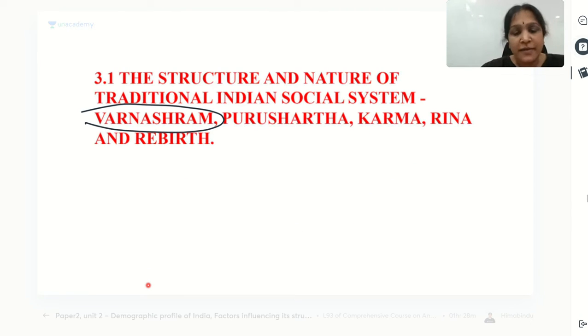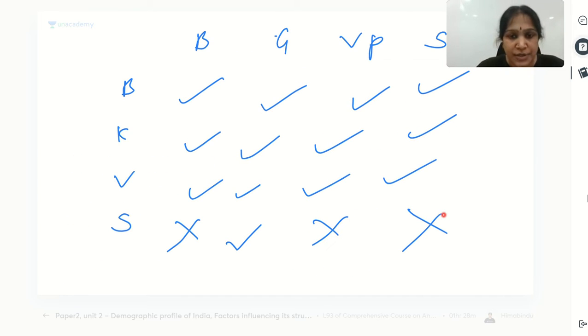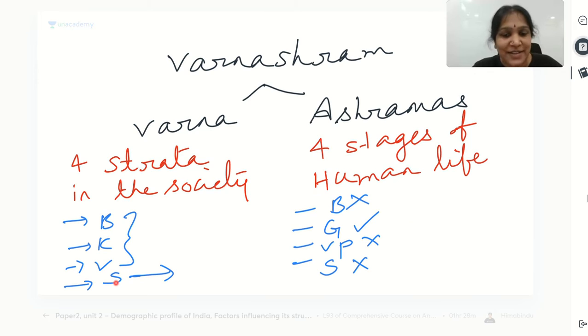Fine, we understood the link between the two and why both are together considered as the Varnashram system. Please take this particular table seriously, because the table gives the entire meaning of the word Varnashram system, isn't it? You can use this table like this, but use the complete words. Don't write like me, like BGVPS. So write complete words. That is the only thing.